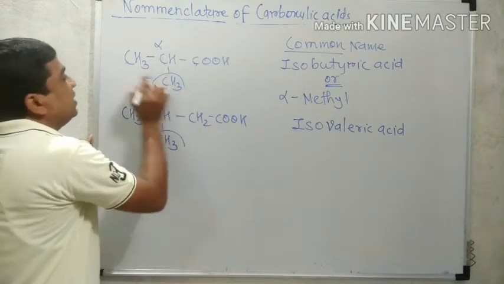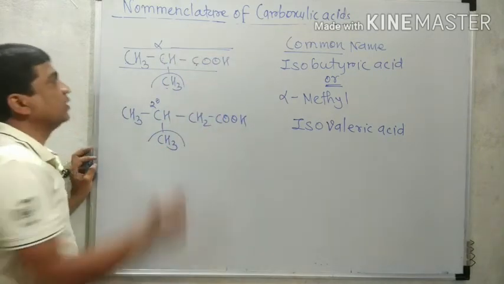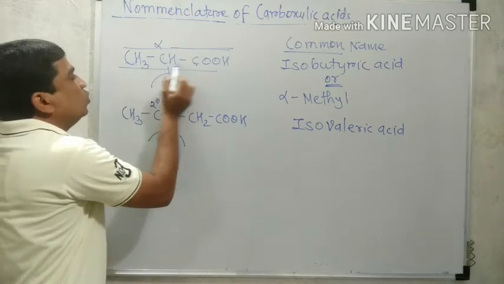By mentioning the methyl, only these carbons remain: 1, 2, 3.